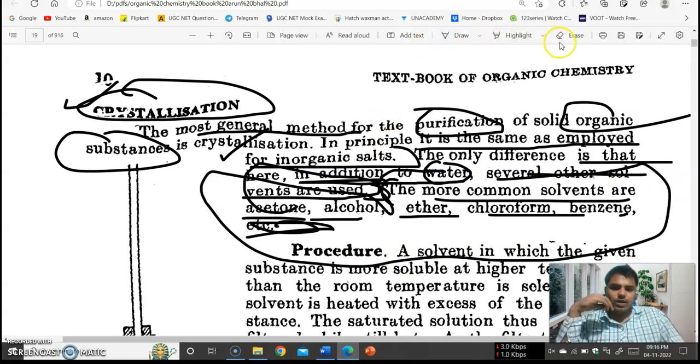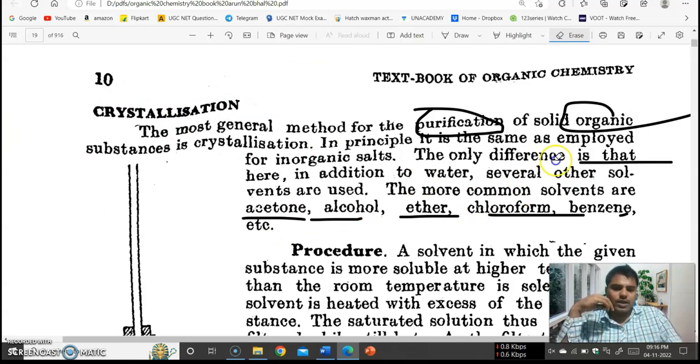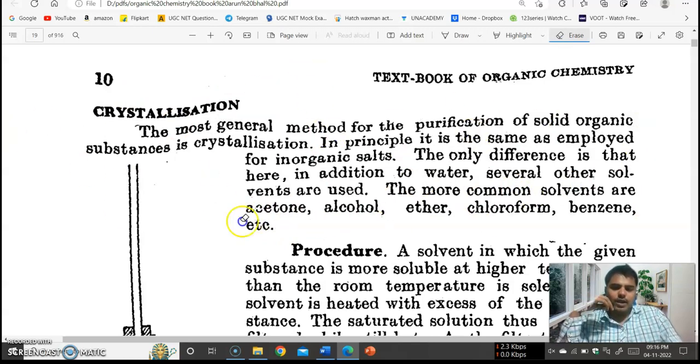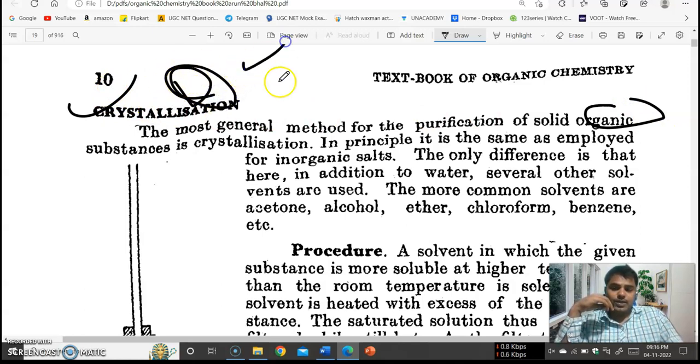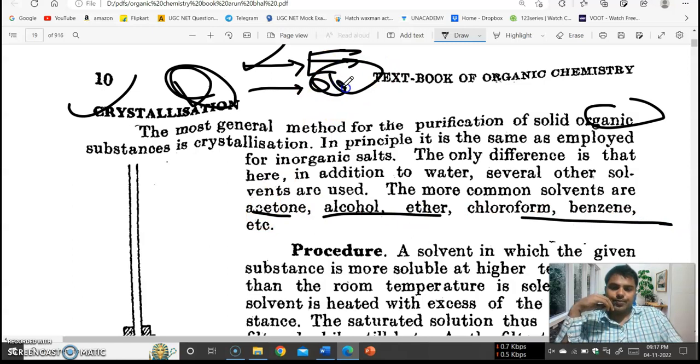So let's come to the next point: procedure of crystallization. In this paragraph we study that crystallization is the most common method for the separation of solid organic substances, and the principle is the same for organic and inorganic salts, but the solvents used in crystallization are different. Sometimes ether, acetone, chloroform, benzene are used. These types of organic solvents are used. So next, coming to the procedure.